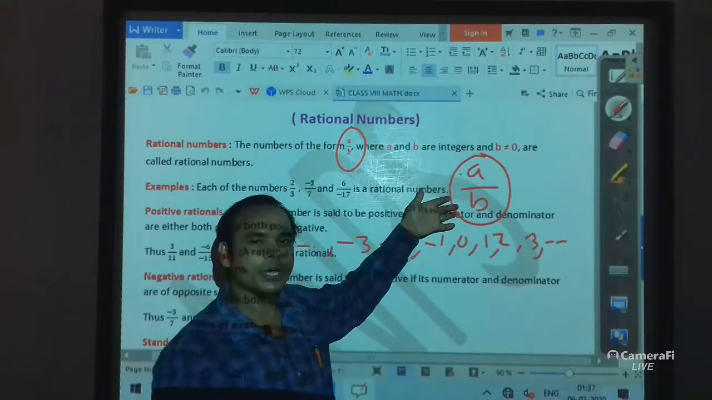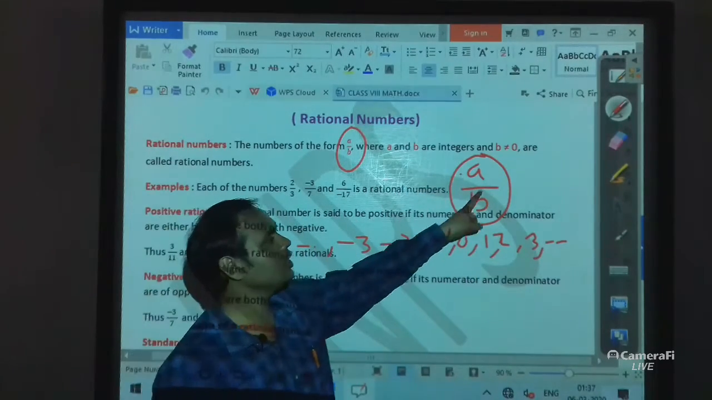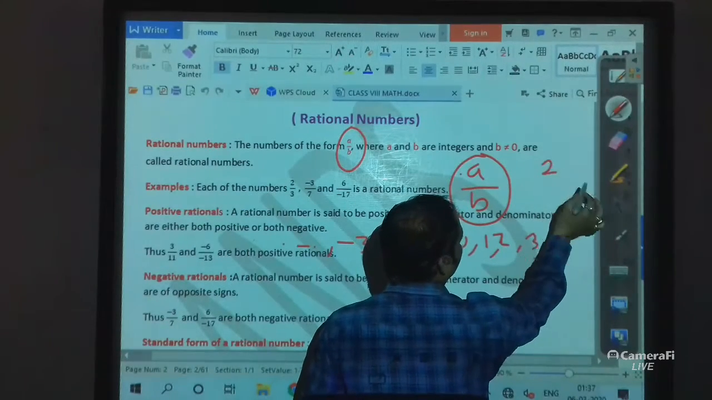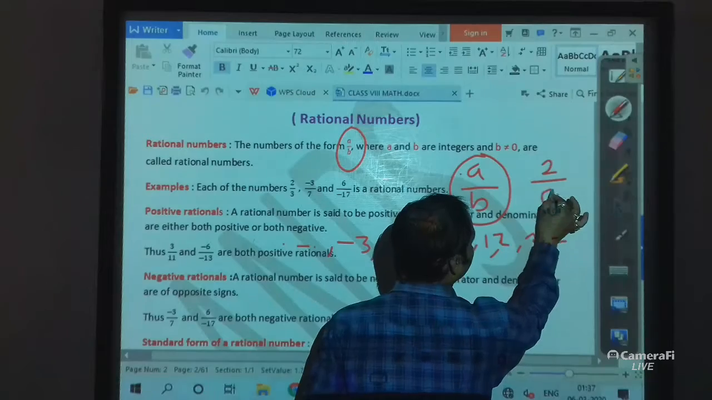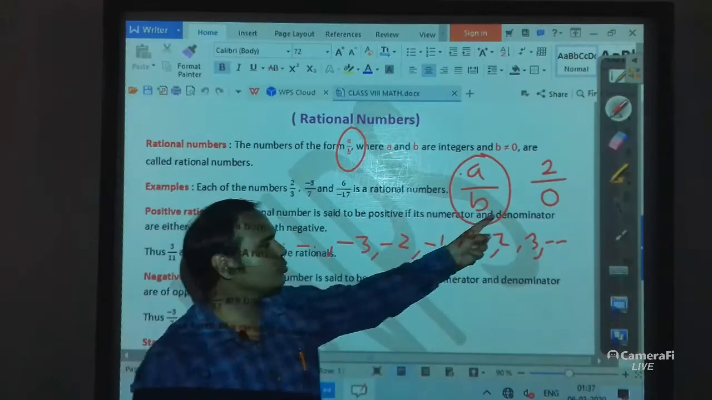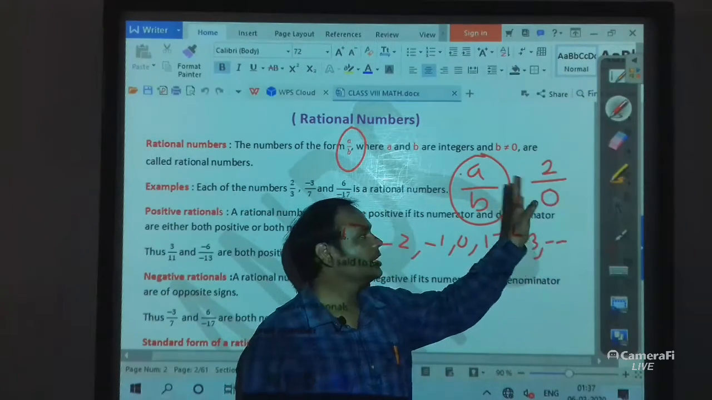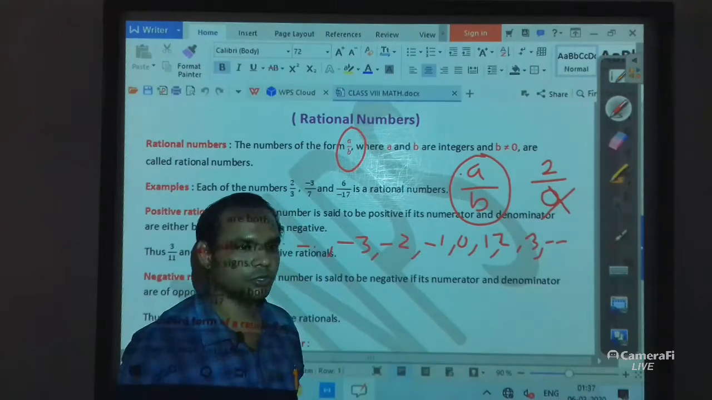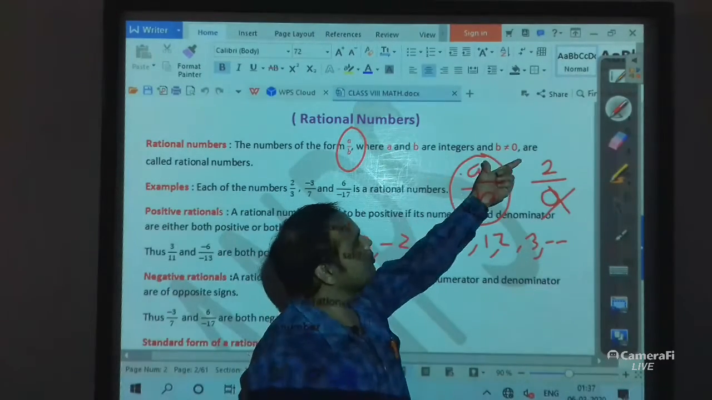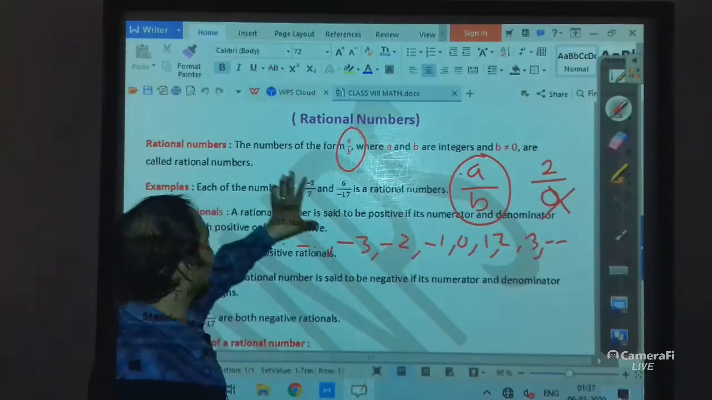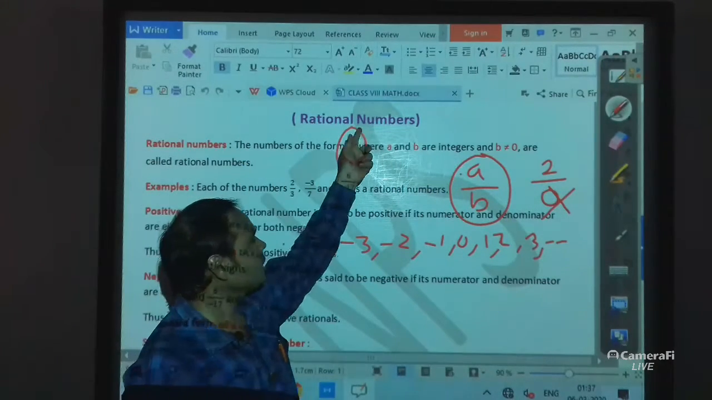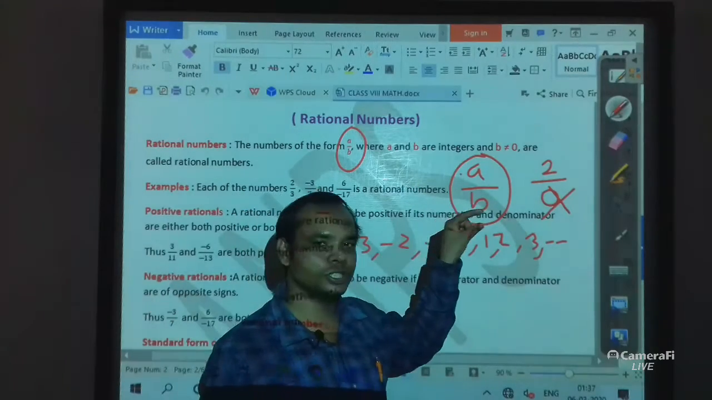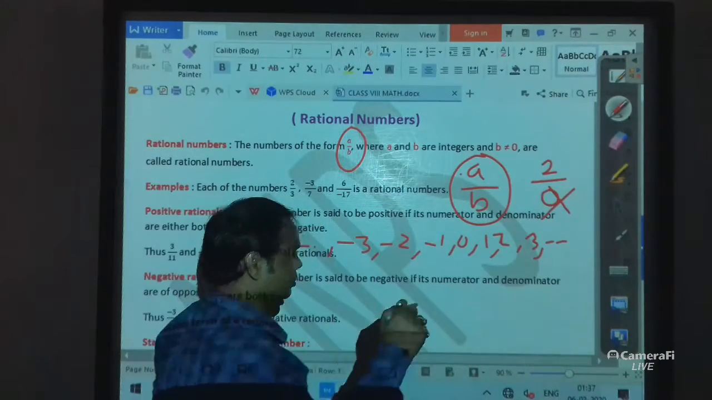So a and b must be integers, but b not equals to 0, because suppose the numerator is 2 and the denominator is 0, then if the denominator is 0, the number is undefined. So the denominator can never be 0. That's why I said that b not equals to 0. So the definition is the numbers of the form a by b where a and b are integers and b not equals to 0 are called rational numbers.